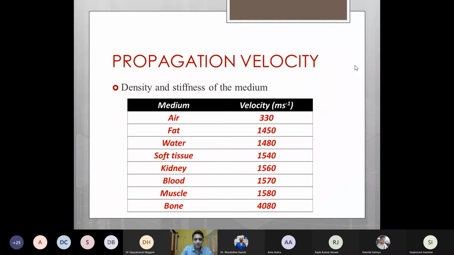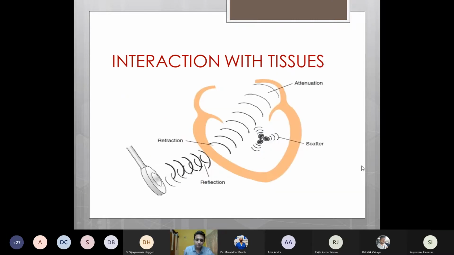The propagation velocity is the velocity with which the ultrasound waves traverse a particular medium. It depends on the density and stiffness of that medium. For example, a very dense and stiff medium such as bone transmits ultrasound very well, at a velocity of almost 4000 meters per second. But air or lung tissue, which is not very dense and is soft, transmits it at a very low velocity of 330 meters per second. Usually what we encounter in transesophageal echo is soft tissue. So the velocity for soft tissue is 1540 meters per second.